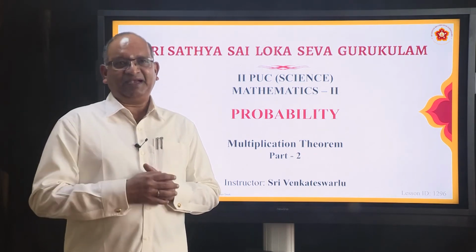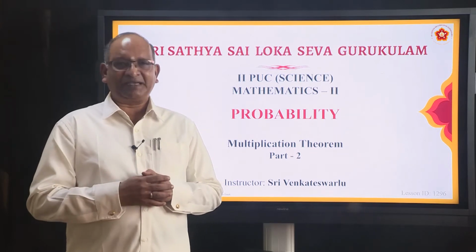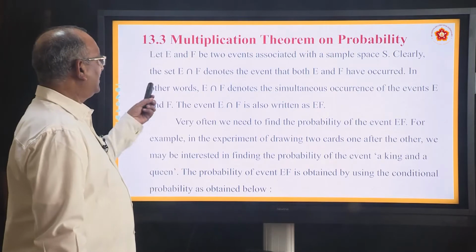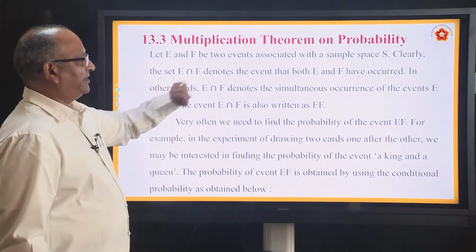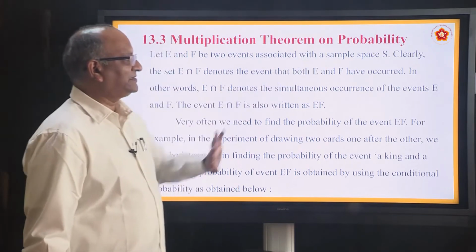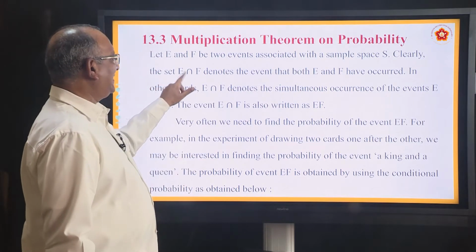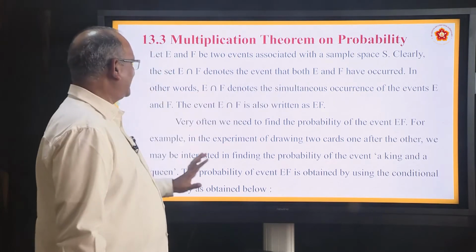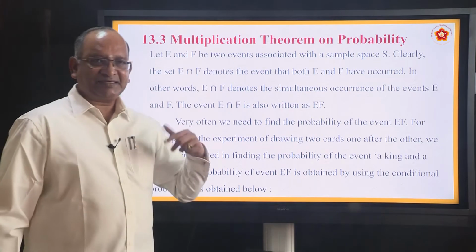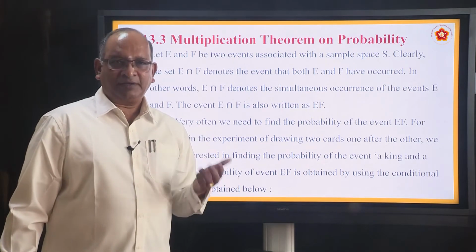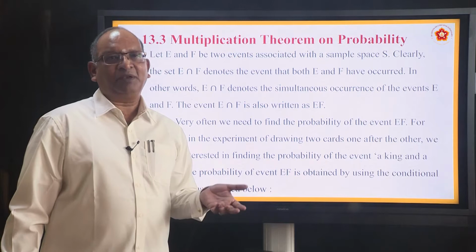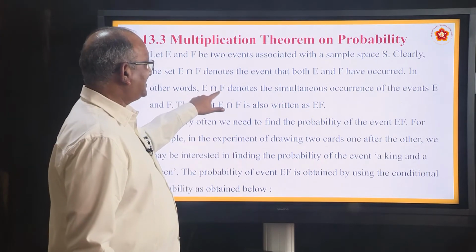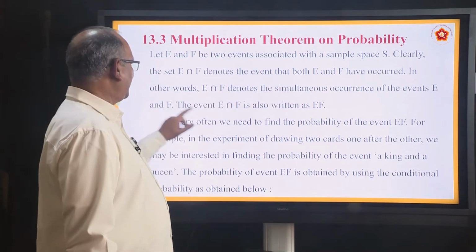So let us begin with that to understand the concept of the multiplication theorem. If E and F are two events associated with a sample space S, clearly the set E intersection F denotes the event that both E and F have occurred. E intersection F means the elements which are common, that is, both of them have taken place. E intersection F denotes simultaneous occurrence of the events E and F.